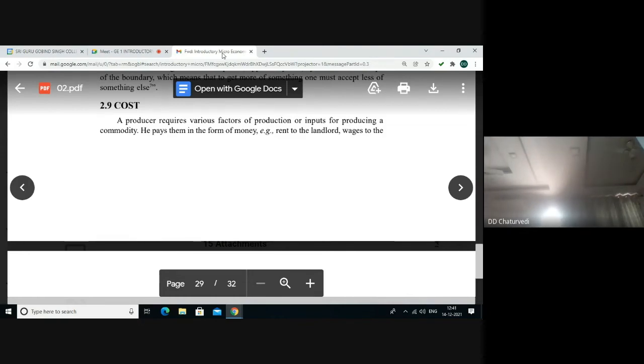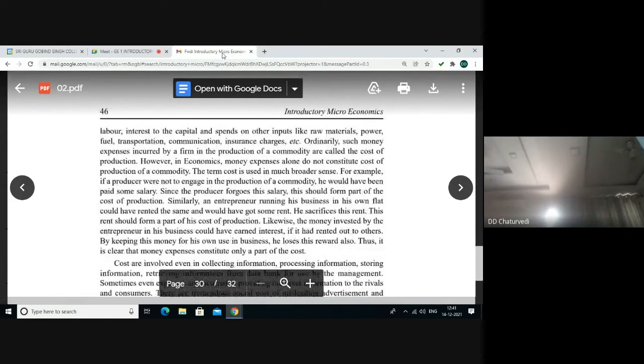That means cost. A producer makes payment in the form of rent to the landlord, wages to the labor, interest to the capital, and some expenditure is also incurred on other inputs like raw material, power, transportation, communication, etc. Such monetary expenses incurred by a firm in the production of a commodity is termed as the cost of production. But the term cost is also used in a much broader sense.